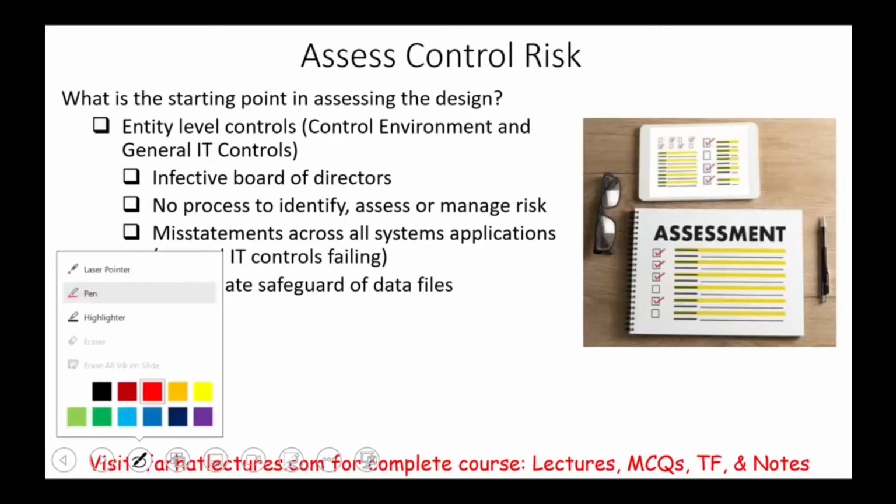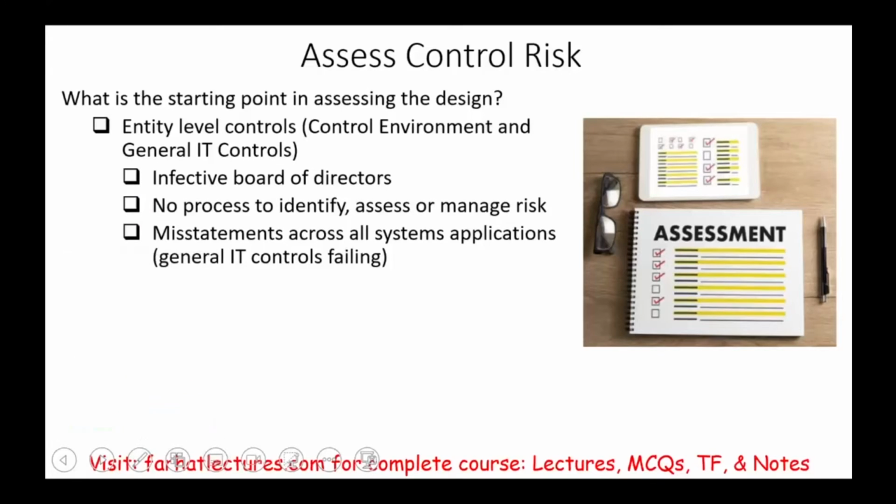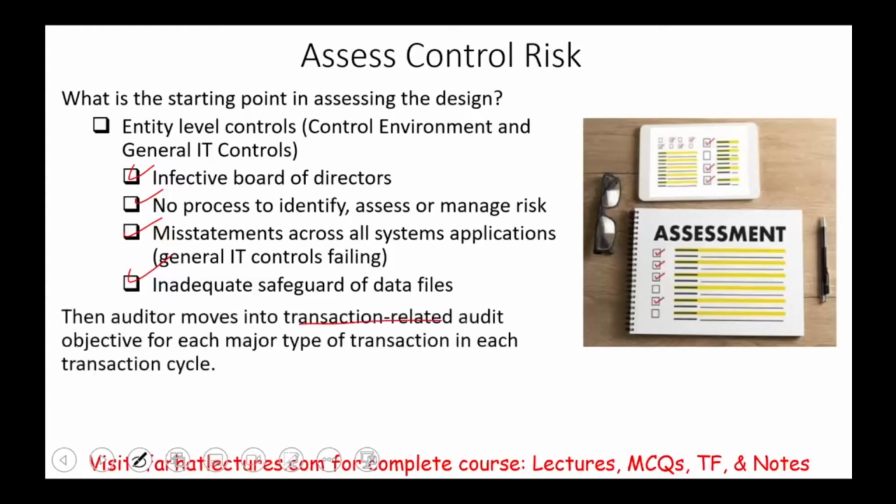We're just going to let it go. So we're going to assume here that all of these issues are resolved in the sense that they are good. And once we assess the entity level control and say, yes, it's good, let's keep going. Then the auditor moves into transaction related audit objective for each major type of transaction in each transaction cycle.